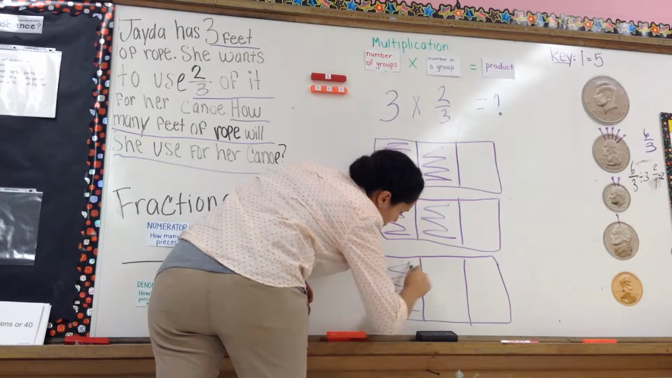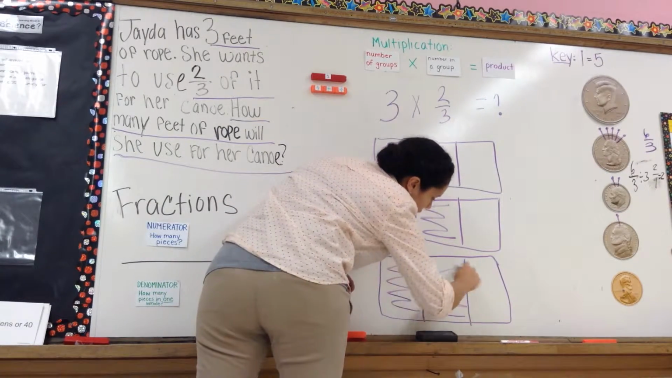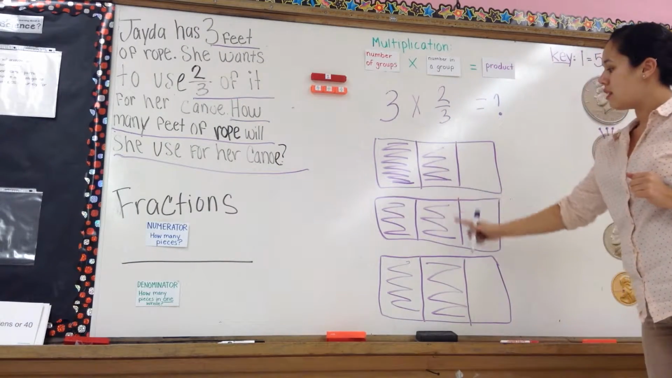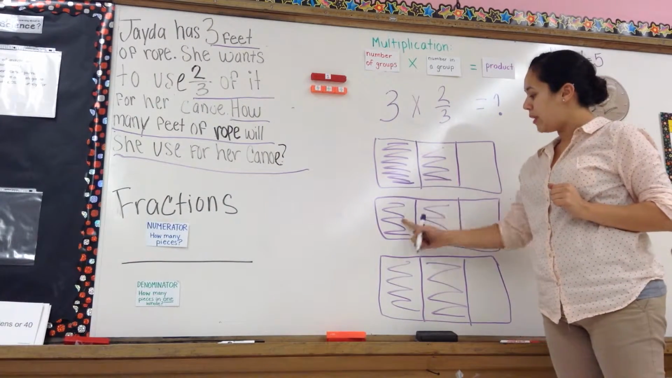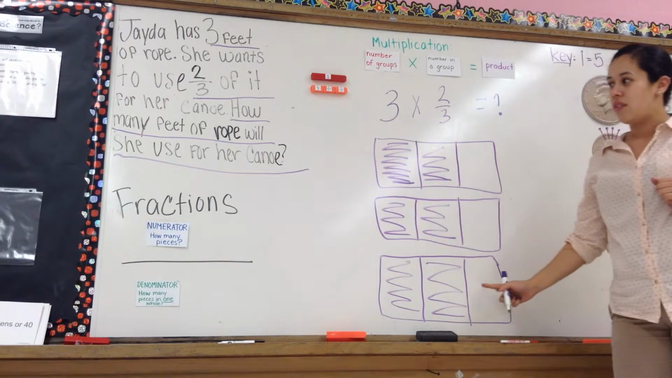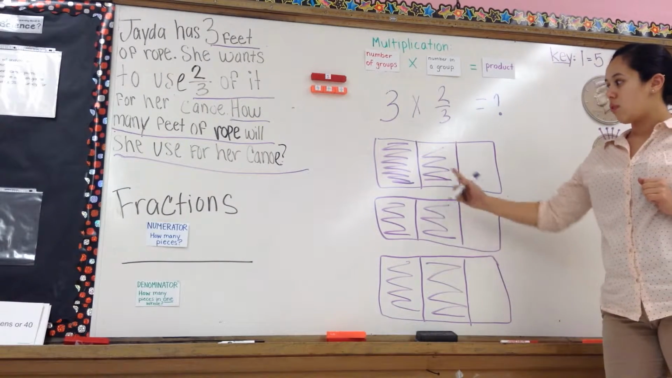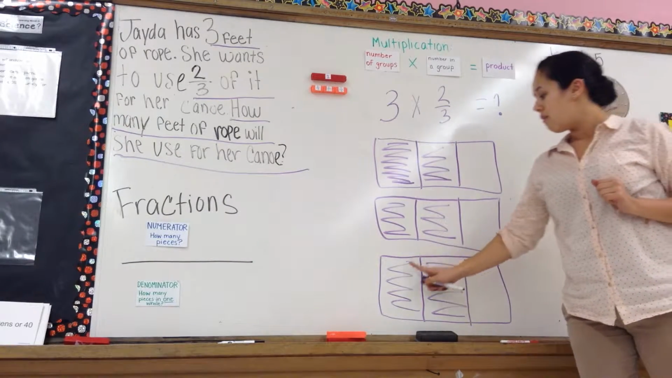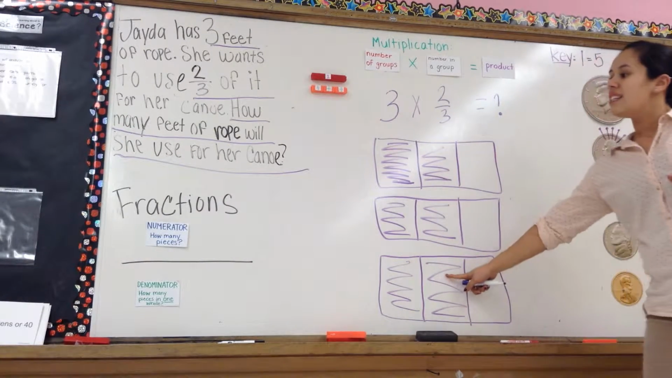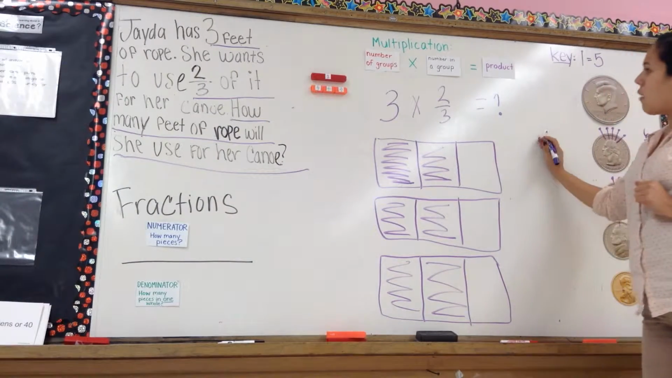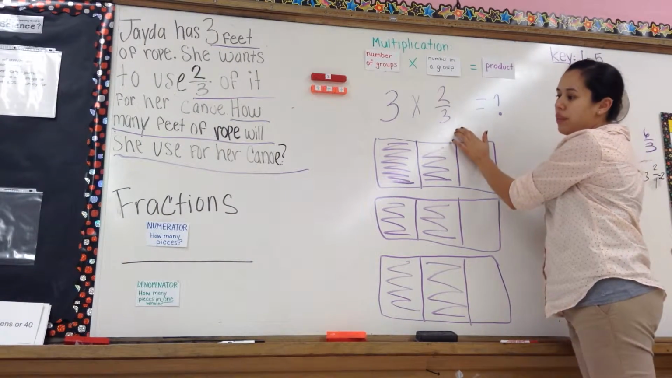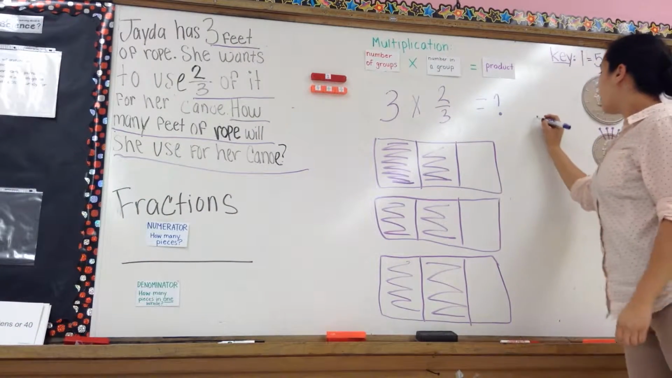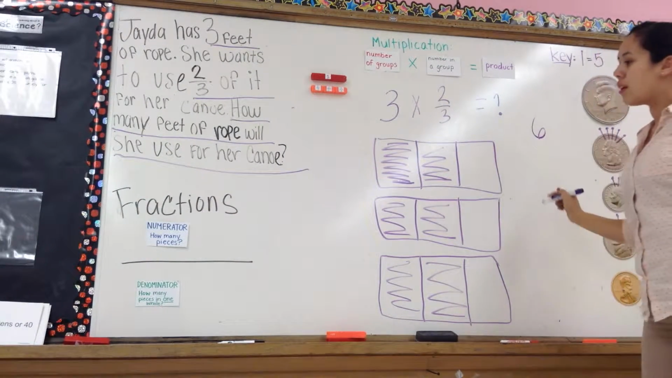And how many groups do we have? We have 3 groups. Okay, let's count them. How many pieces do we have? How many shaded pieces do we have? Let's count them. 1, 2, 3, 4, 5, 6. 6. Does that number go at the top or at the bottom? Is that a numerator or is that a denominator? That's a numerator, the number at the top.